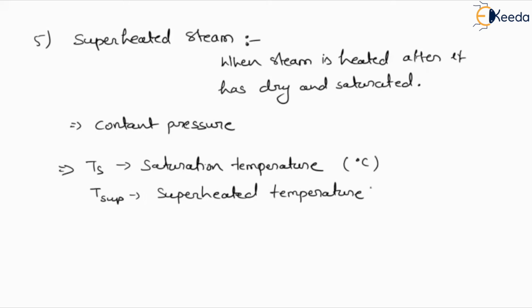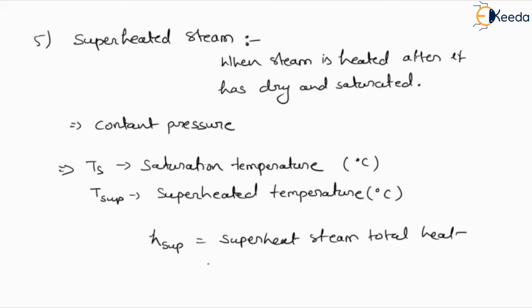Let me write down the unit also. Suppose we are considering the unit in degree centigrade. So if we want to define the total heat of superheated steam, H superheated, what is it? Superheated steam total heat.